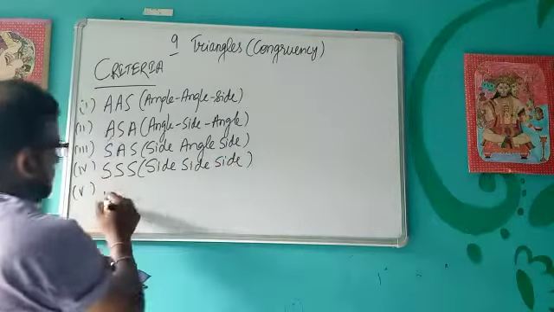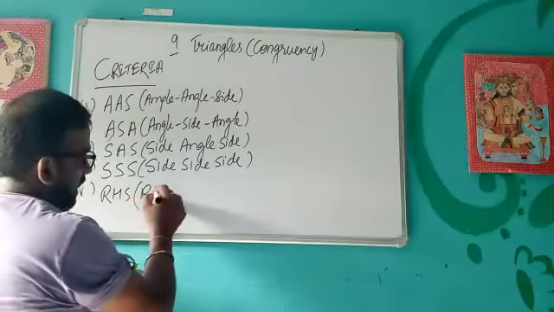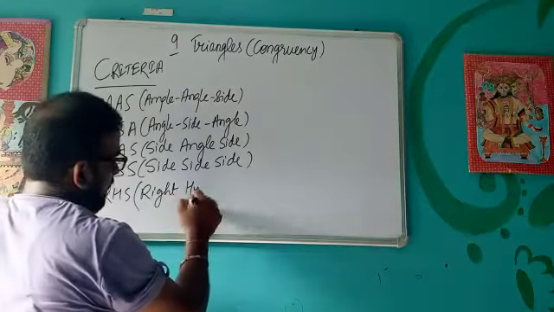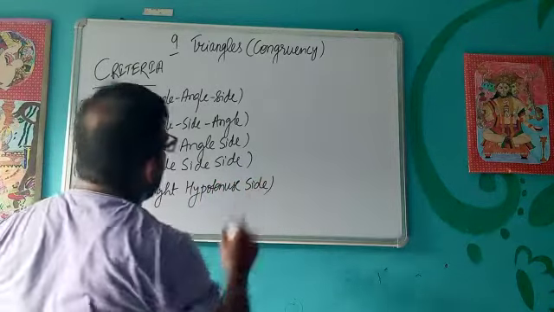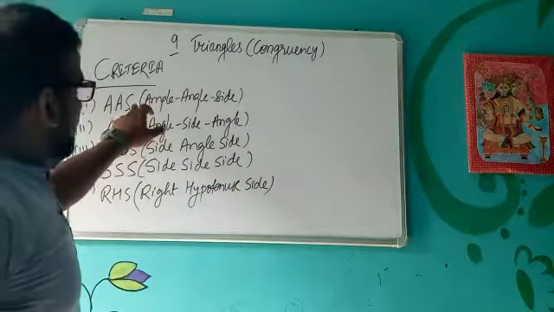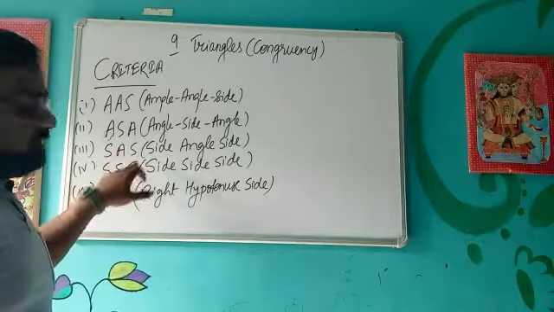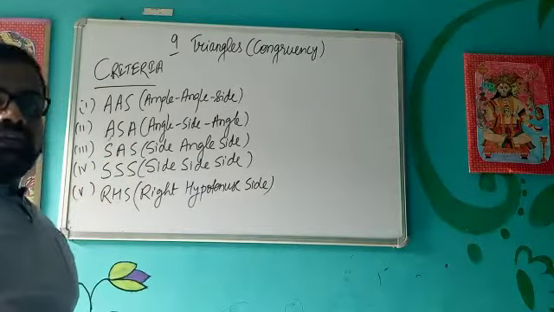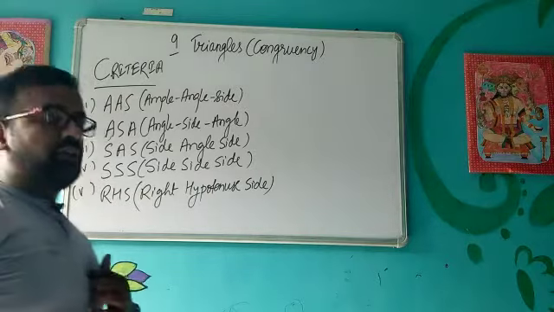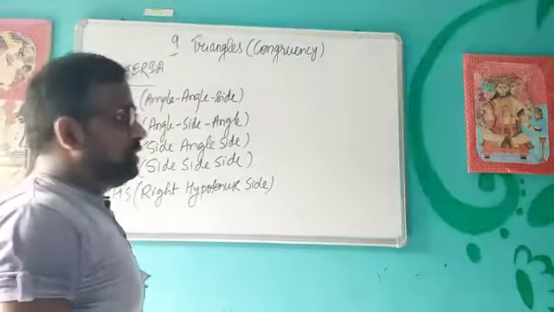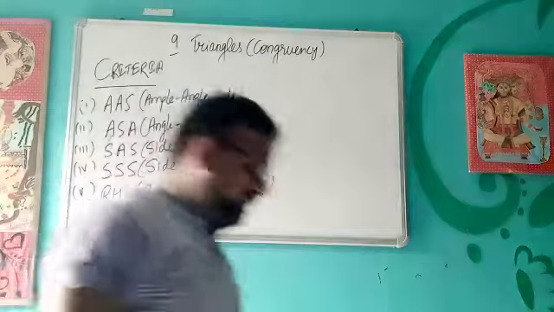And the last one, RHS. RHS means right angle, hypotenuse, side. So these are the 5 criteria: angle side, then angle side angle, then side angle side, side side side, and RHS. These 5 criteria we will be using to prove that two triangles are congruent, or we will be taking out the things which are needed in the given questions. So first of all, let's discuss these criteria one by one.